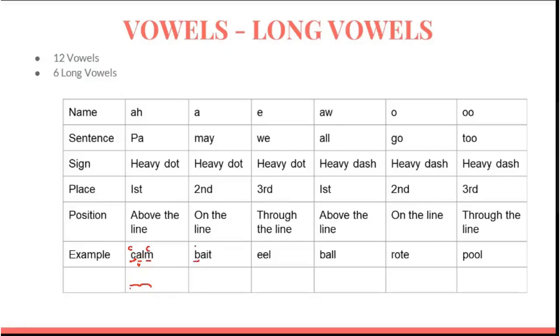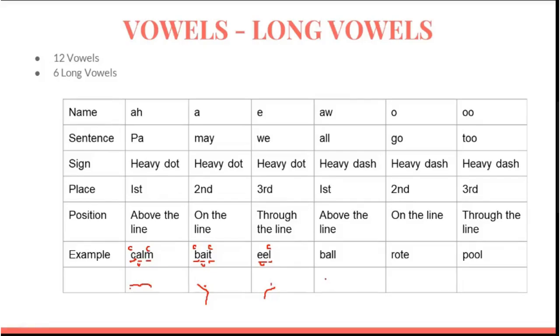B is a consonant. T is also a consonant. But A is what? A is being pronounced, T is nowhere. Wait. It will be written on the line. B and T. Vowel will be placed at the second place. Then E. E is a vowel. L is a consonant. Then we have to write E.